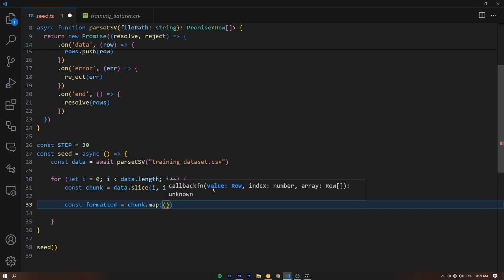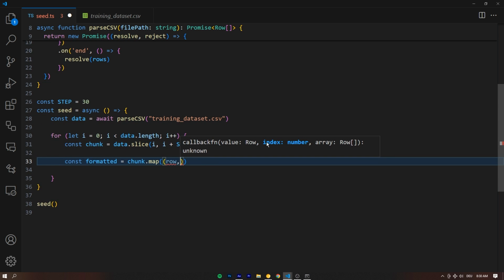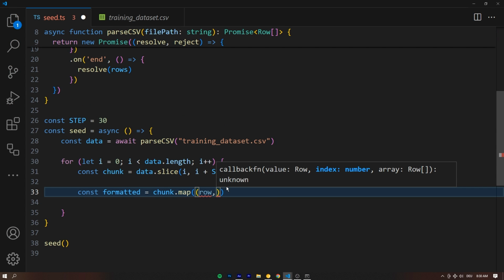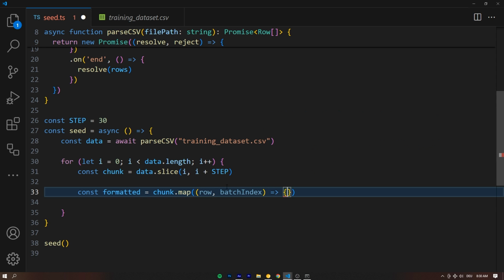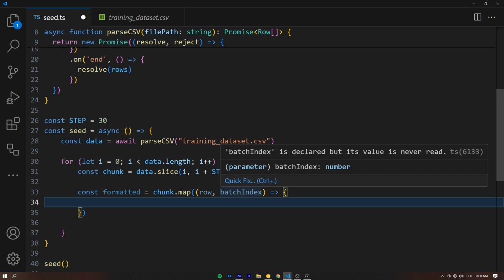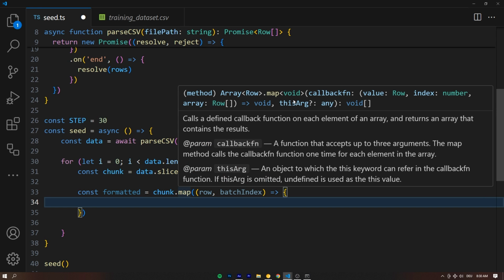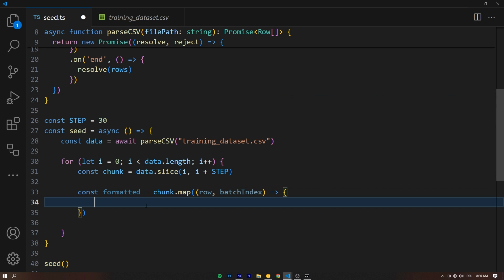So for each row in the current chunk, we get access to two things. First off, the actual row content. And let me scroll down so you can see this easier and also zoom in a bit. And then secondly, the batch index, right? We always get access to that as the second thing in the map function. It's always the index, right? If we hover over this, you can see the first thing is always the value, the second thing is always the index, the third thing is always the array. You rarely need the third thing. I've never really needed it.